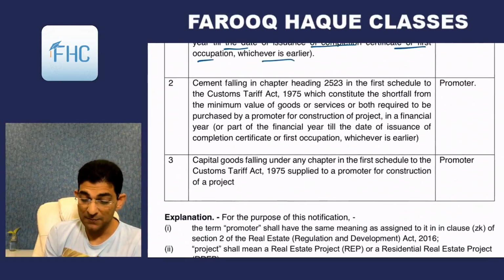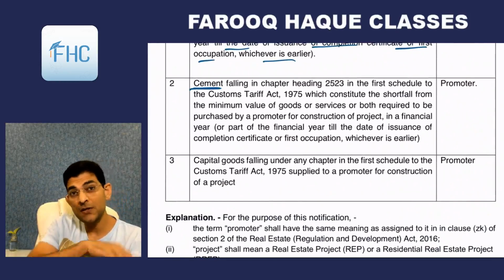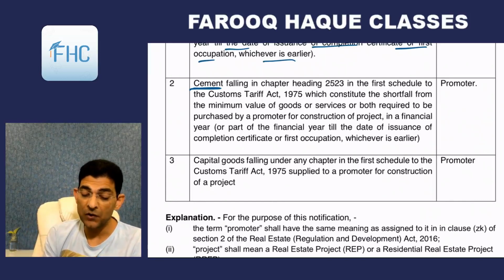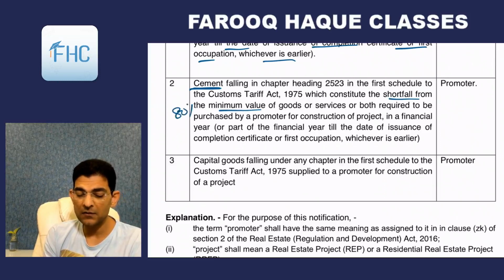Then second point is cement. So similarly, cement will also be bought by the promoter for construction of his building, right? Cement falling in chapter so and so in the first schedule to Customs Tariff Act, which constitutes the shortfall from the minimum value of the goods or service or both required to be purchased. So here also the minimum is 80%. So if you are buying cement also from an unregistered person for construction project in a financial year, or part of the financial year till the issuance of completion certificate. So we always talk till the completion certificate is given, whichever is earlier.